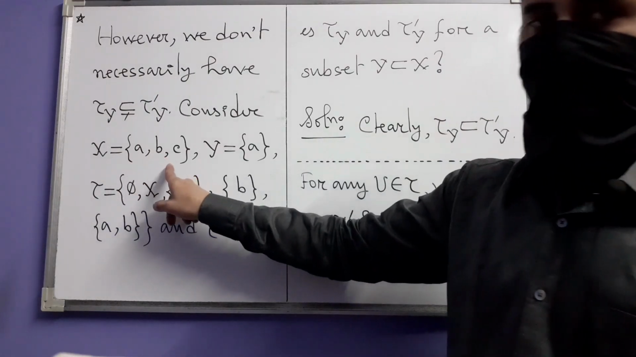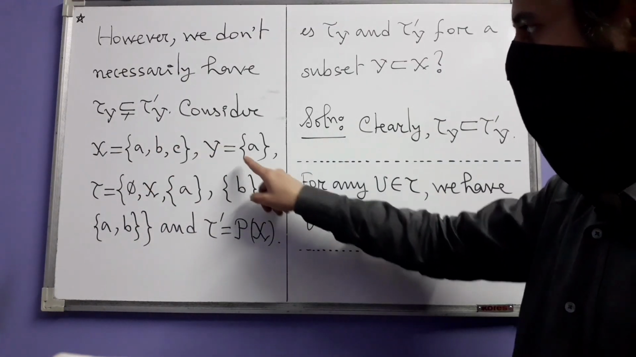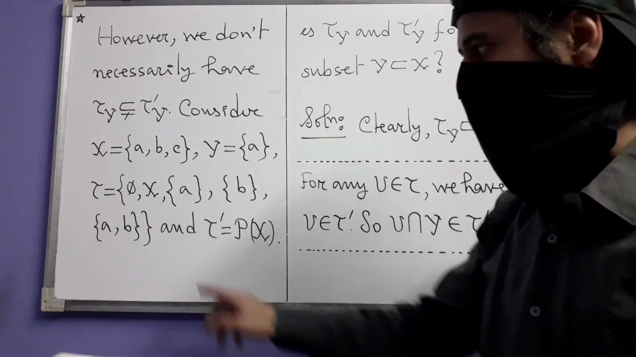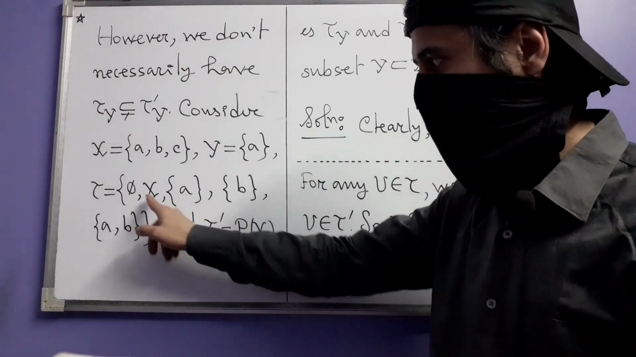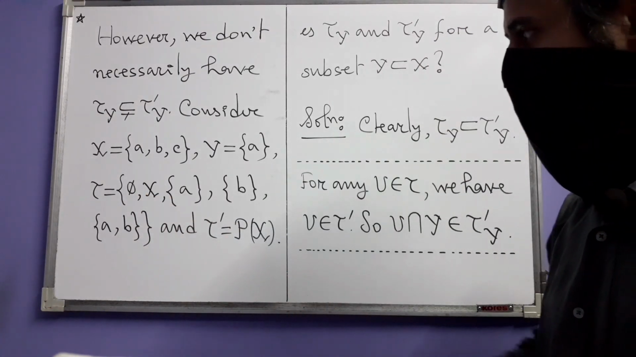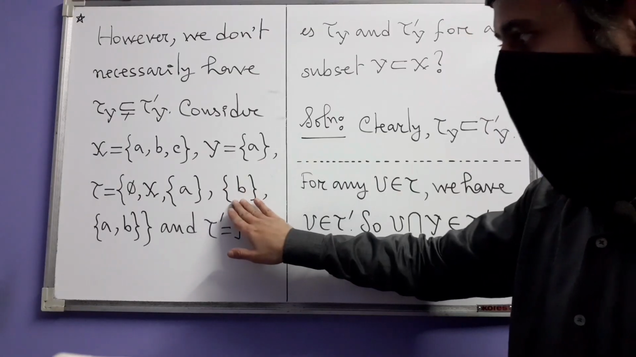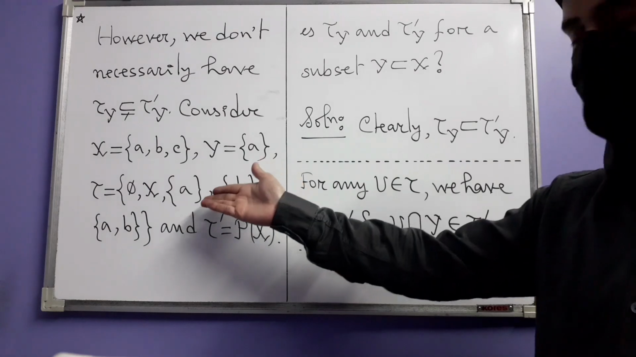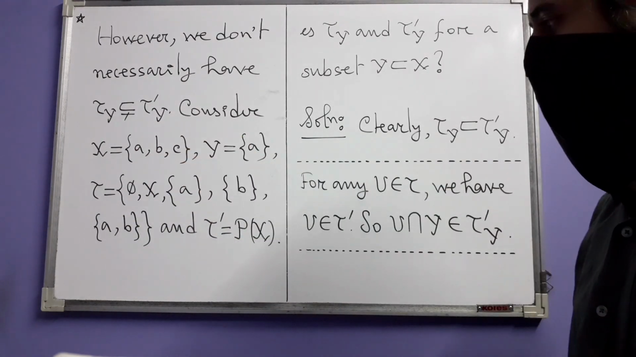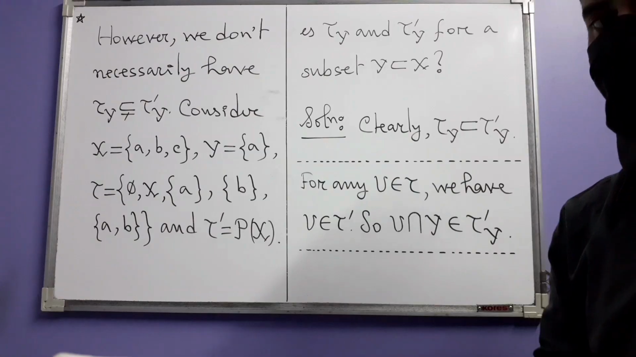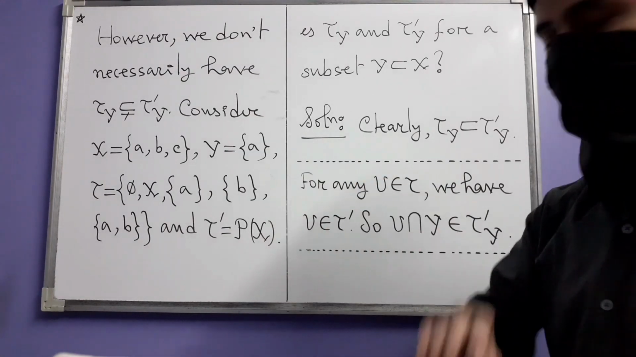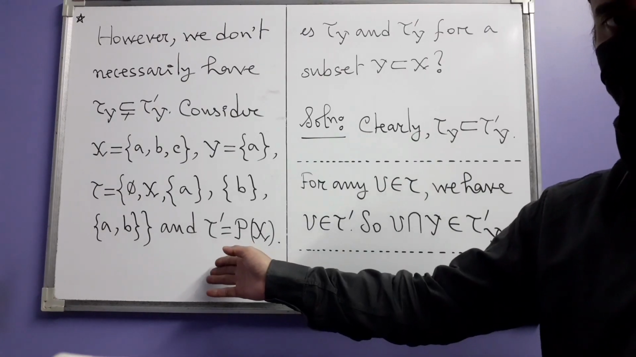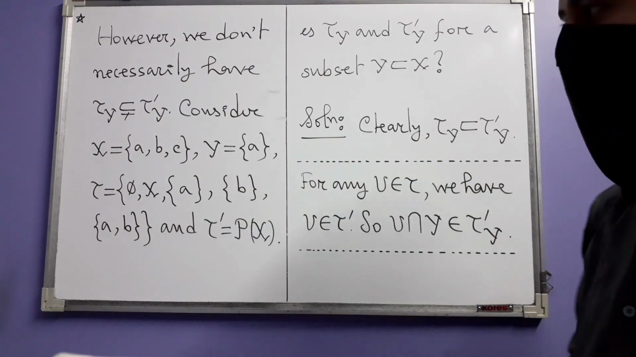Let X be this three element set consisting of A, B and C. Let Y be the singleton set consisting of A. Let tau be this topology on X consisting of these open sets. The empty set and X of course will be there, but besides them we have this singleton set A, singleton set B and the pair set consisting of A and B. You can verify that this is actually a topology on X, and the finer topology tau prime is P of X. P of X means the power set of X. This is actually the discrete topology on X.